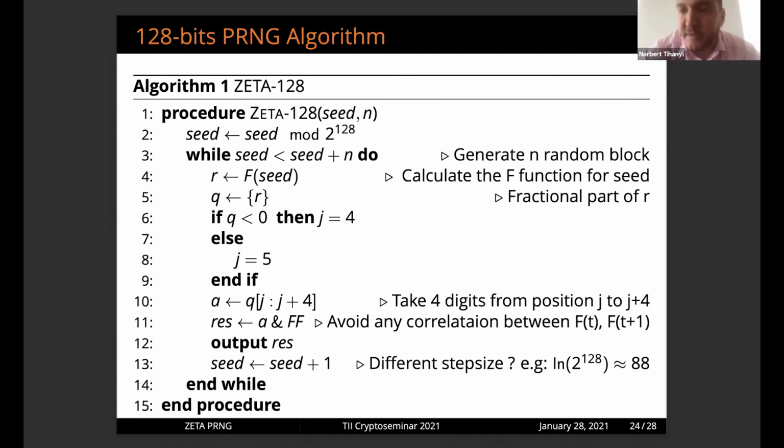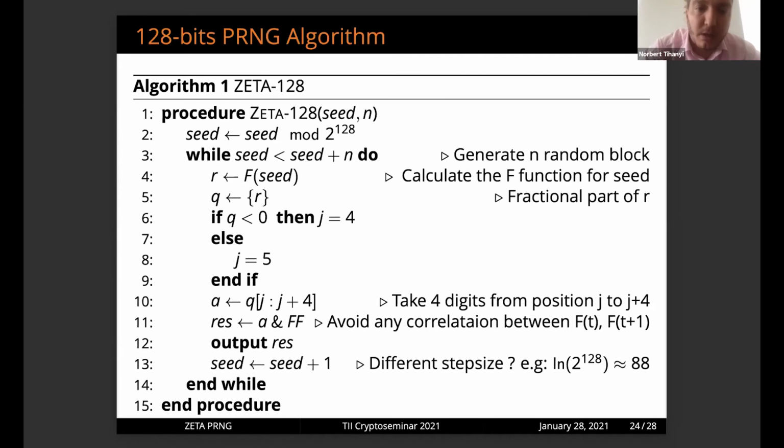However, this is not necessary. This is just for research purposes. Without this, the function still passes the NIST test and the TestU01 BigCrush test. But as I mentioned to you, we really don't know any correlation between ft and ft plus 1.